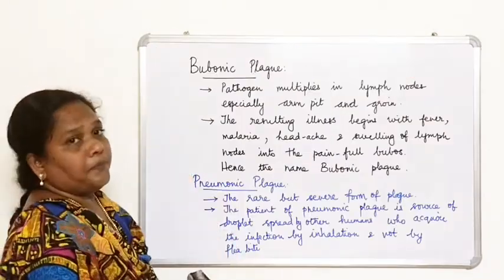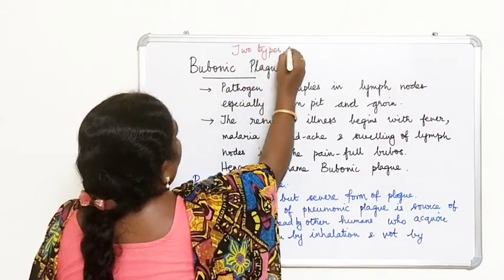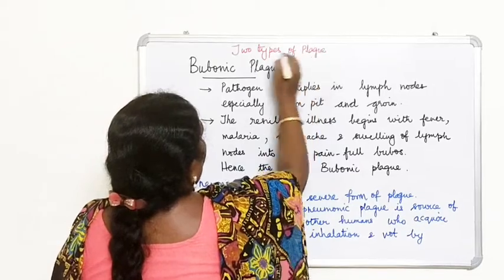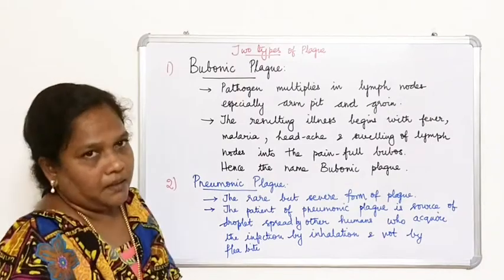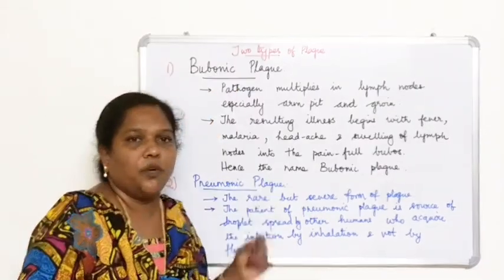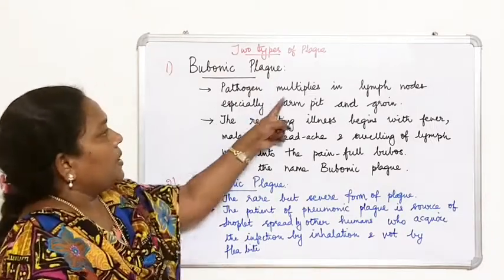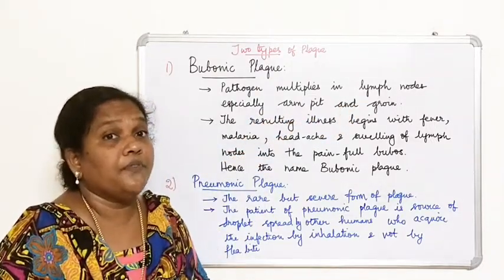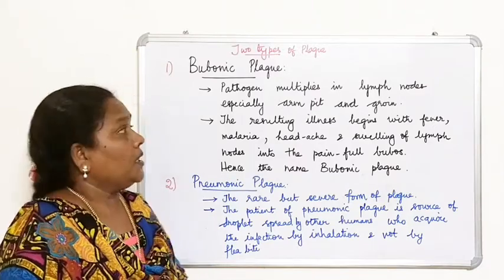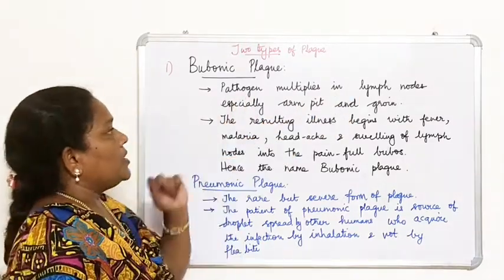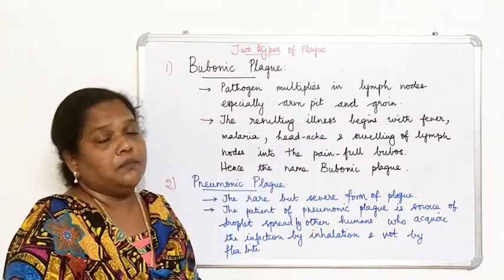There are 2 types of plague. One is called bubonic plague and the other one is called pneumonic plague. What do you mean by bubonic plague? Here the pathogen multiplies in lymph nodes. You would have studied the lymphatic system, the primary lymphoid organs and secondary lymphoid organs. Here it multiplies in lymph nodes, especially in the armpit region below the arm, and the groin node.